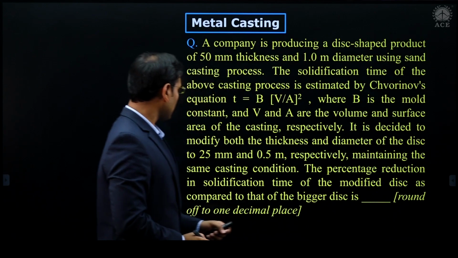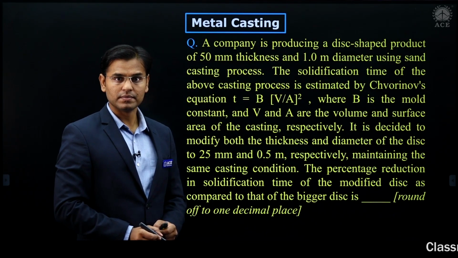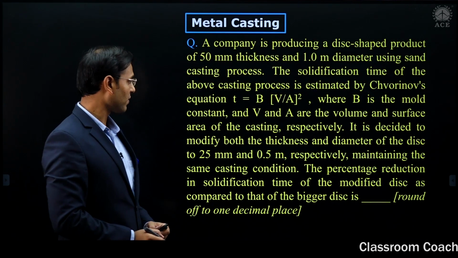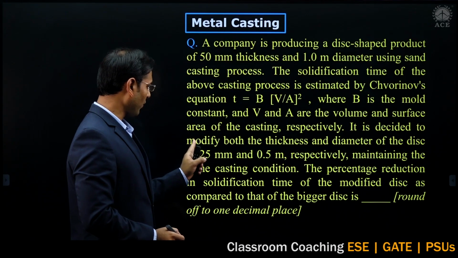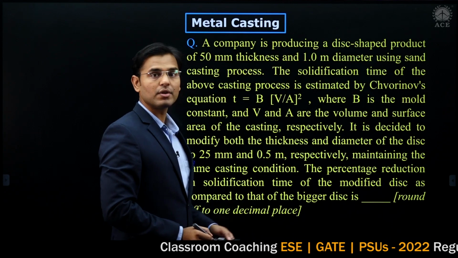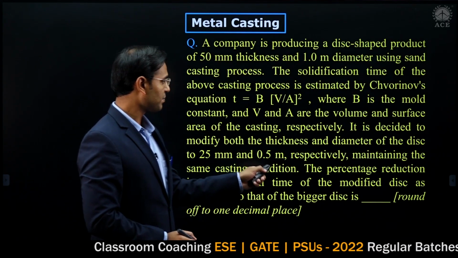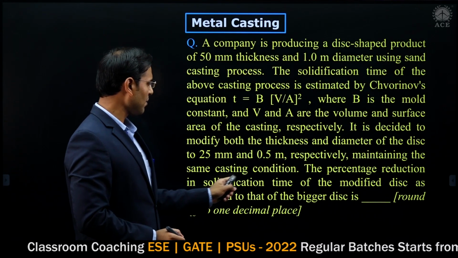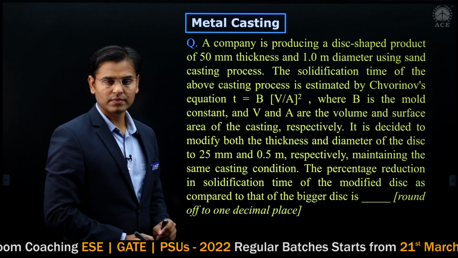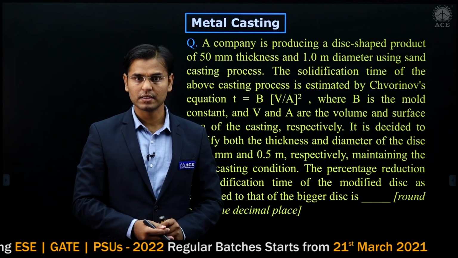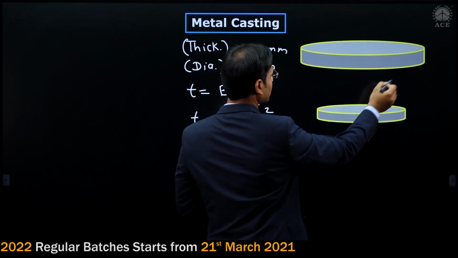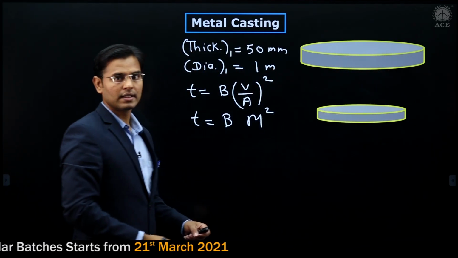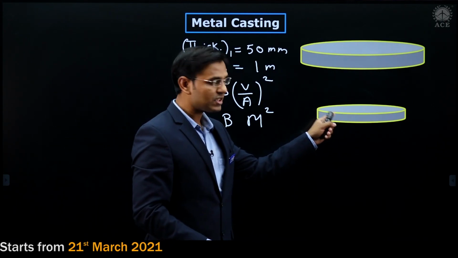It is decided to modify both the thickness and diameter of the disc to 25 millimeter and 0.5 meter respectively, maintaining the same casting condition. Now what is the requirement? The first product of the company was this. Now they have to modify that. They have to make this shape product.